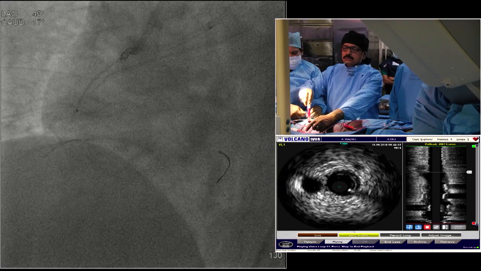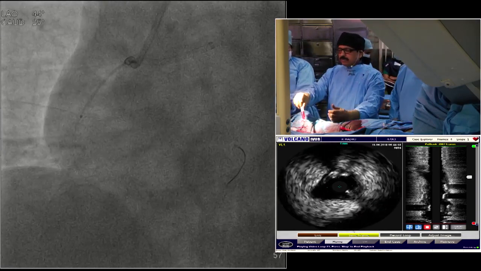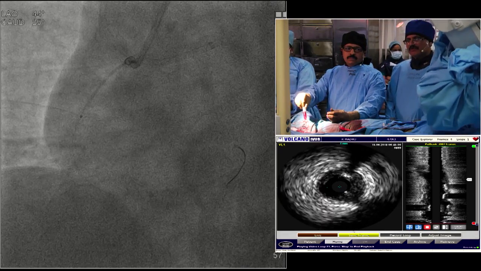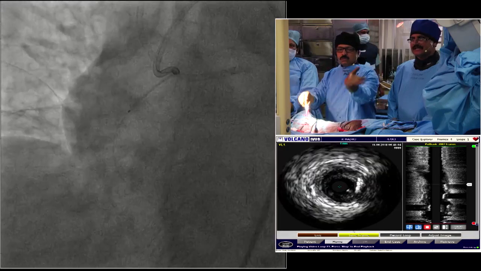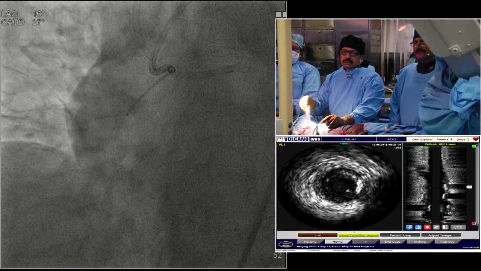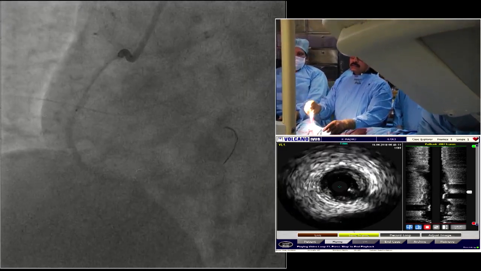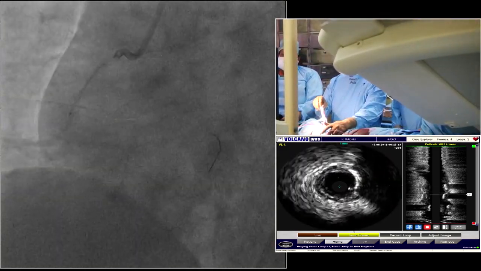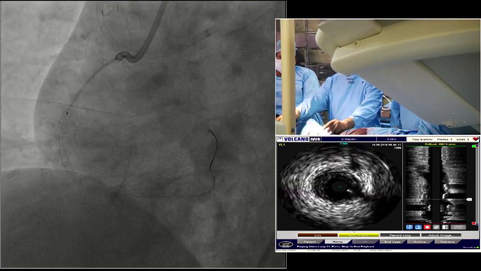Hello doctor. Yes, go ahead. Actually, after putting the stent across the PLV, the ostium of the PLV is well preserved, but the guiding catheter got sucked in LAO and produced a proximal dissection. So we want to cover with a second stent, the proximal segment, with a stent overlap. This is the one you can see.